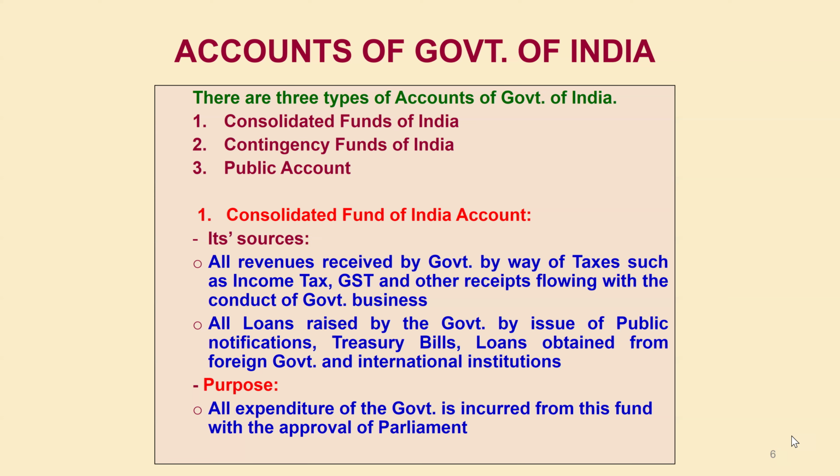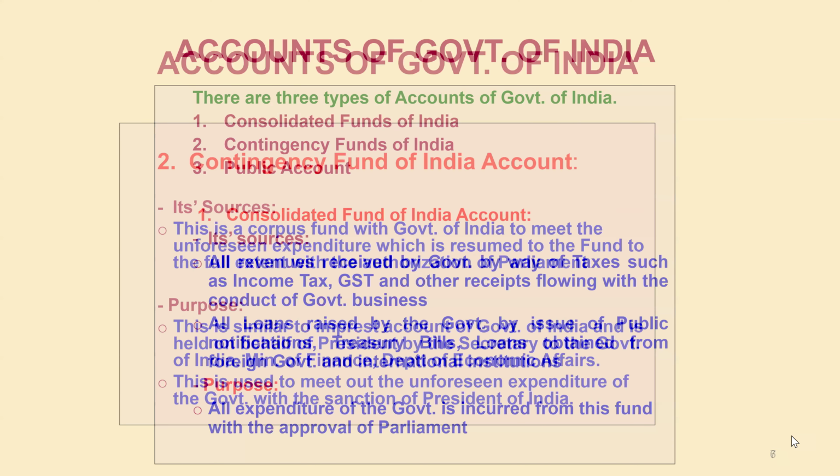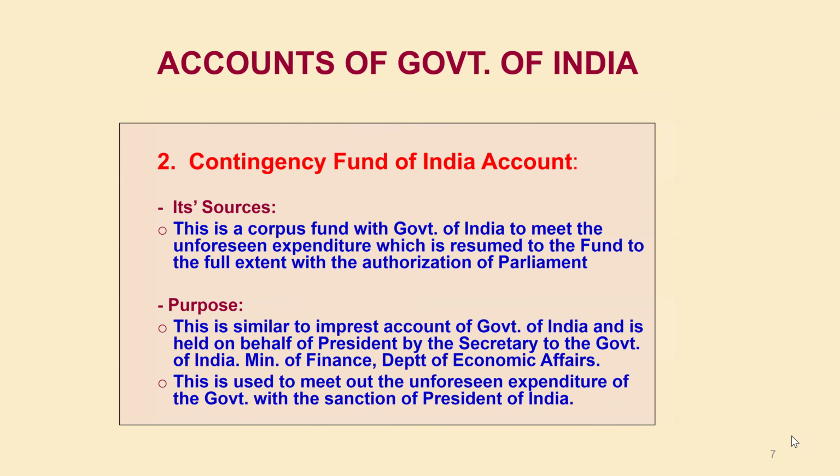So what are the sources? Means what are those amounts which are coming under the Consolidated Fund of India? All the taxes of the Government of India, income tax, GST, or any other receipt will be received under the Consolidated Fund of India. Any loans raised by the government by issue of public notification, treasury bill, etc., that is also a part of the Consolidated Fund of India. And the Contingency Fund of India, no need to write down, I will say.